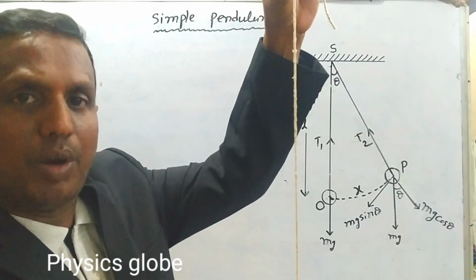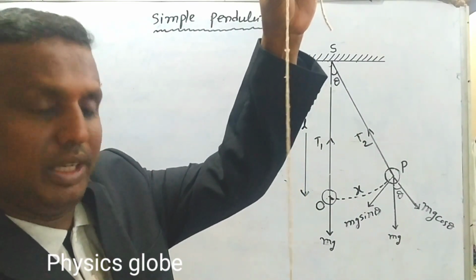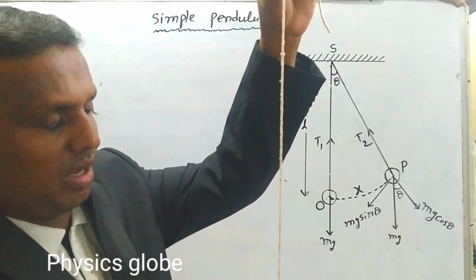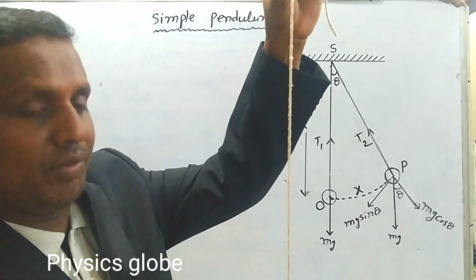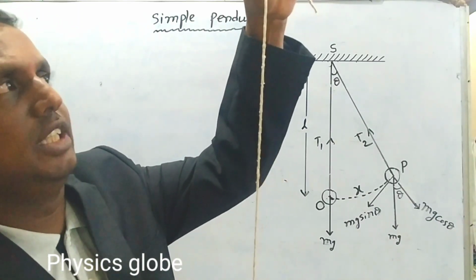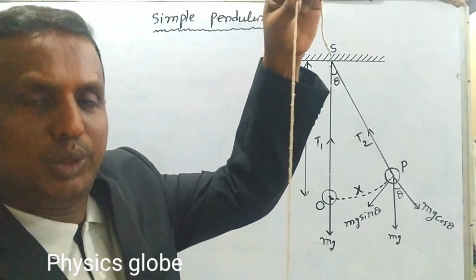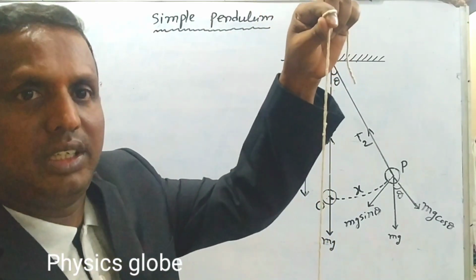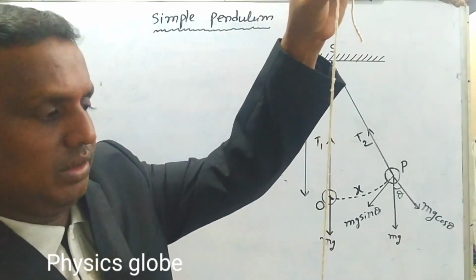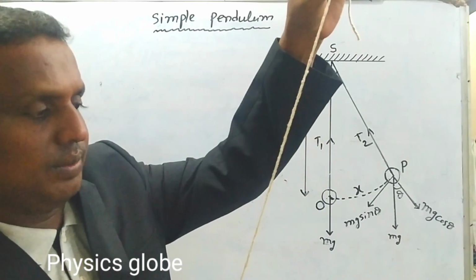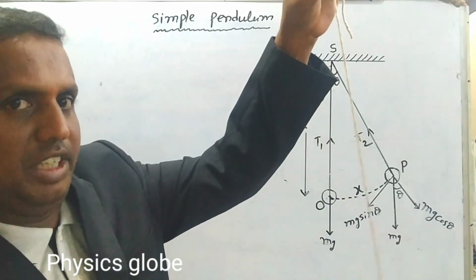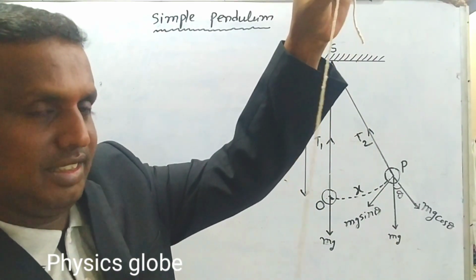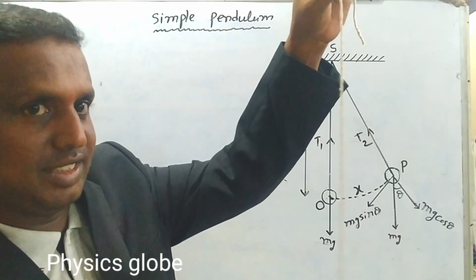This is a metal bob, like a sphere, attached to one end of the thread. The other end is fixed here. This is the point of suspension. Now just you can pull it like that and release. What happens? It makes oscillations here. These are called oscillations.